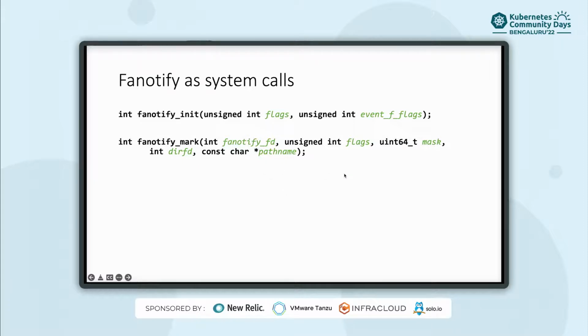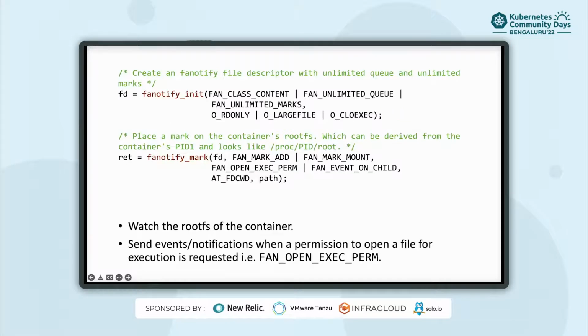So it could be you can place a mark on a file system, mount point, directory, file, etc. It is also used to specify what kind of events you would like to receive, like you want read, write, open, delete, access. There are various others. So yeah, these are the two system calls, and let's see how it looks with the actual parameters.